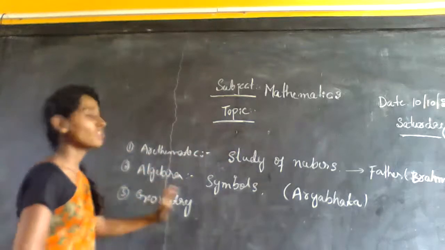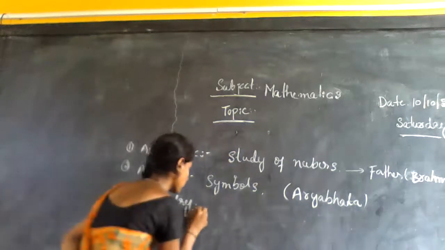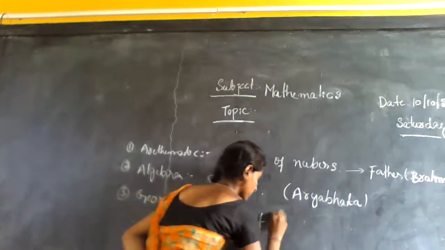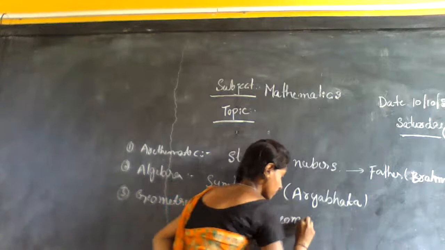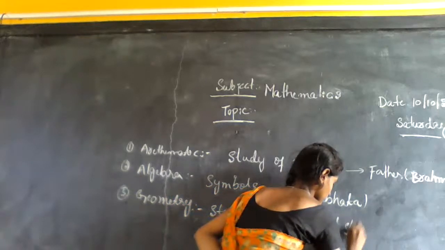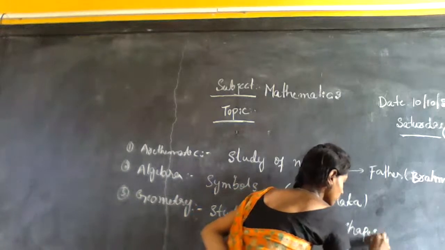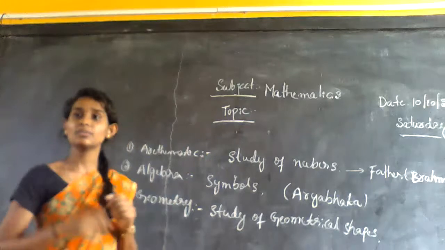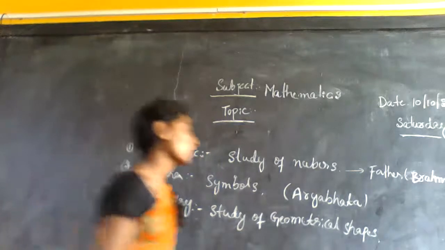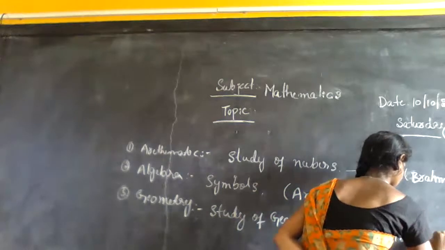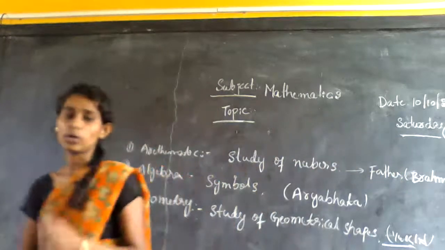It is the study of geometrical shapes. Study of geometrical shapes is nothing but geometry. Who is the father of geometry? Do you know? Any guesses? Euclid. Okay?